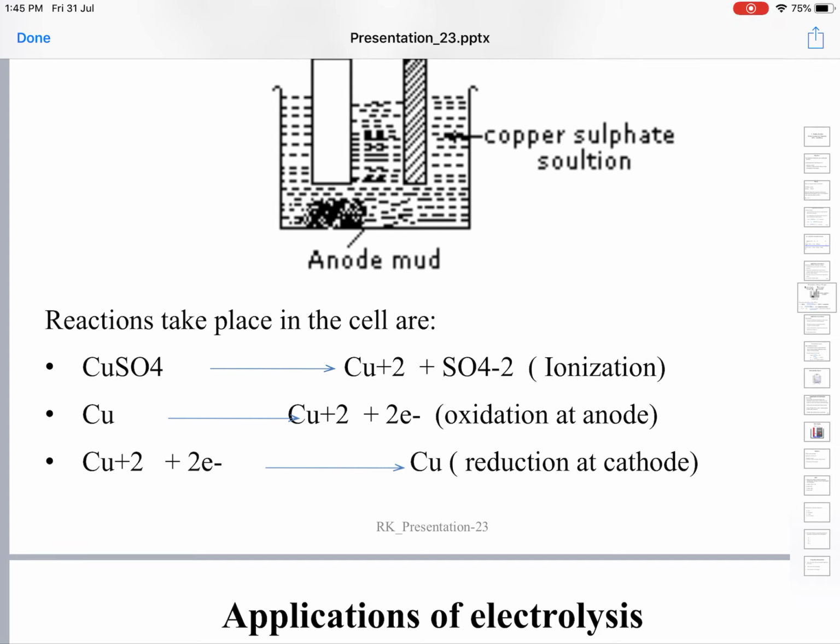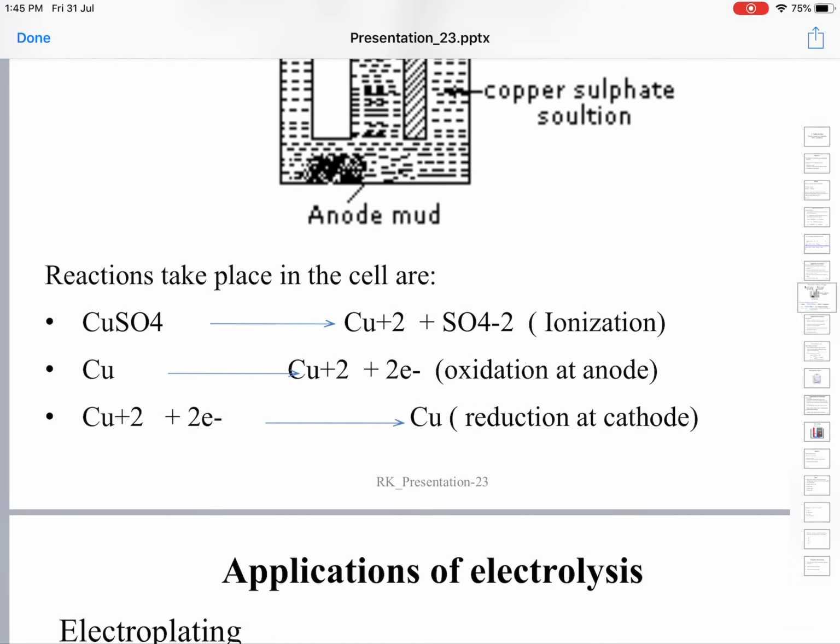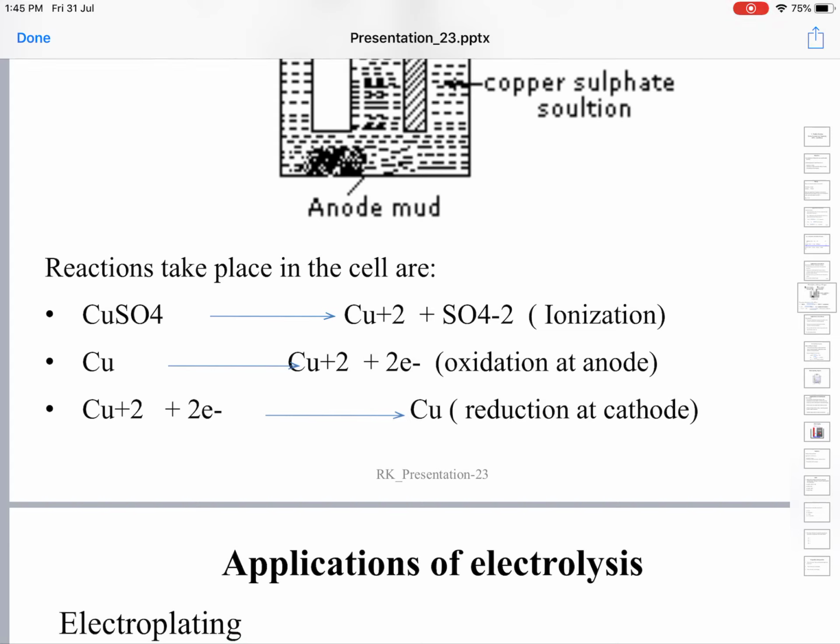In the copper sulfate solution, the number of positive charges and negative charges are equal, so the numbers of Cu2+ ions and sulfate ions are the same. But when electricity is passed, Cu2+ ions are entering the solution, so the positive charge in the solution should increase.